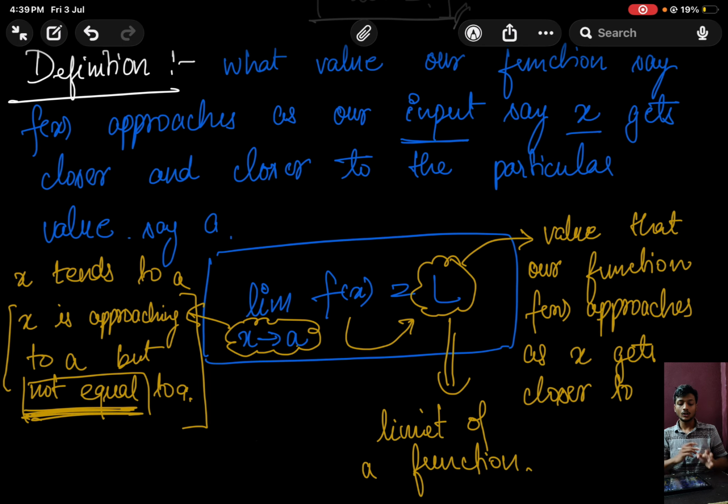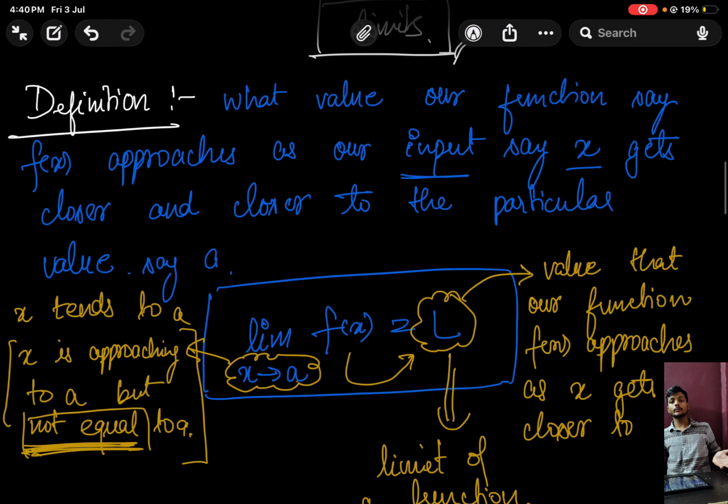Okay, so this is the definition. So what is the definition of limit? Suppose we have a function f of x, and suppose we fix a particular point a, and now we are taking some points which are closer to a, getting closer by each step towards a. Now we are observing how getting closer to this a is affecting our function f of x, and how this f of x moves as x moves to a, and the value that f of x is getting closer to, that value is what we call limit.